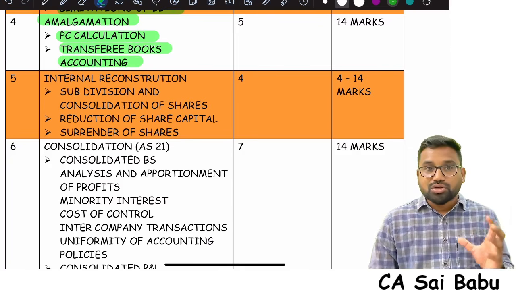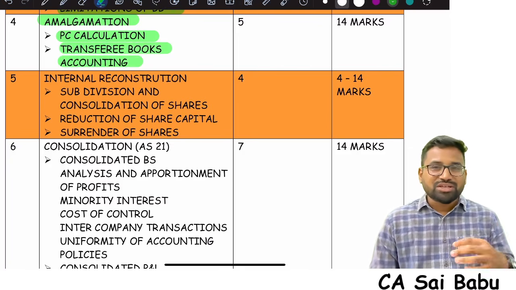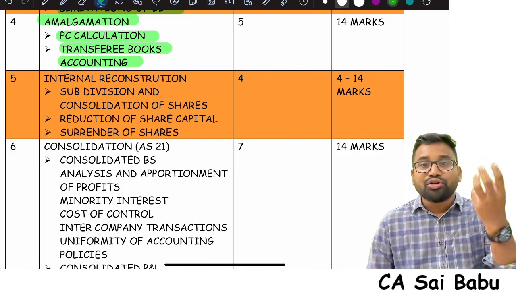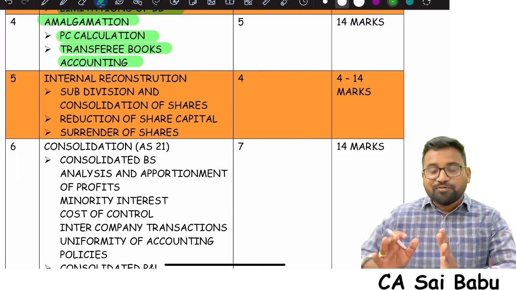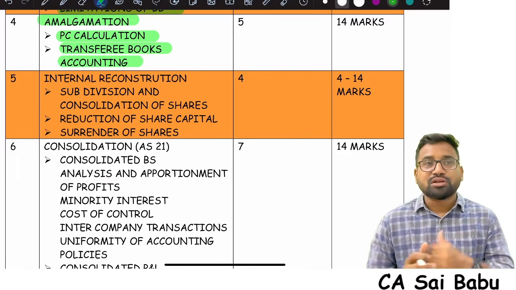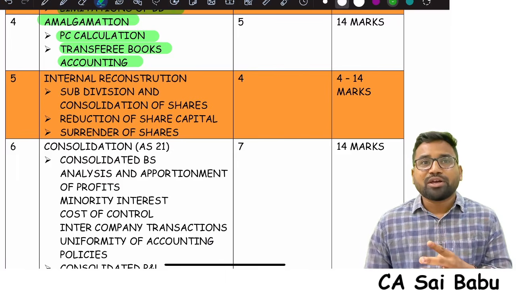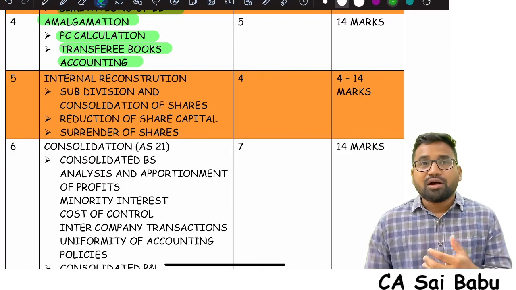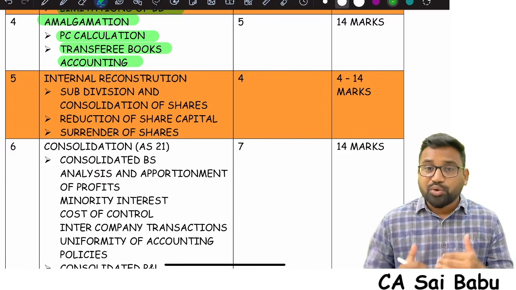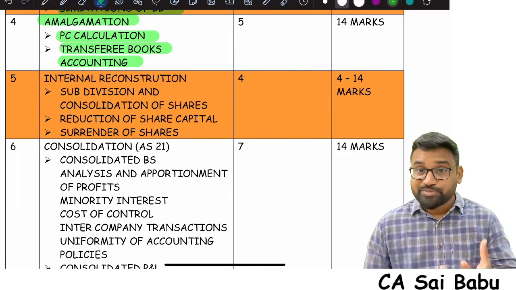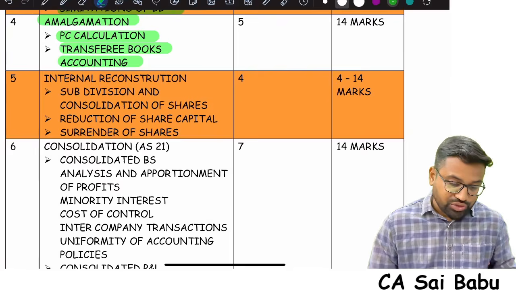Transferee company books accounting is very, very important, because the transferor company anyway is going to be liquidated. The only thing is that there is a dissolution, so you need to close the books of account. So the major focus is on transferee company books. When you are understanding the transferee company books, you need to focus on how the incorporation entry will be recorded, how goodwill and capital reserve will be ascertained, how intercompany transactions will be dealt with, how statutory reserves will be dealt with, and liquidation expenses adjustments. These are the important areas.